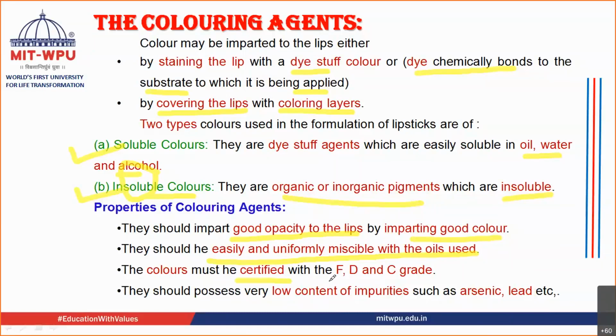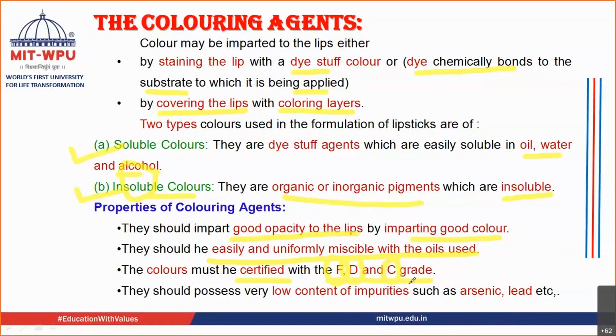They should be certified as F, D, and C grade. What is the meaning of this? F stands for food. So if the color is certified as F, it means it can be used in food. If the color is certified as D, it means it can be used in drugs. And if it is certified as C, it means it can be used in cosmetics. So food, drug, and cosmetics, these are F, D, and C.